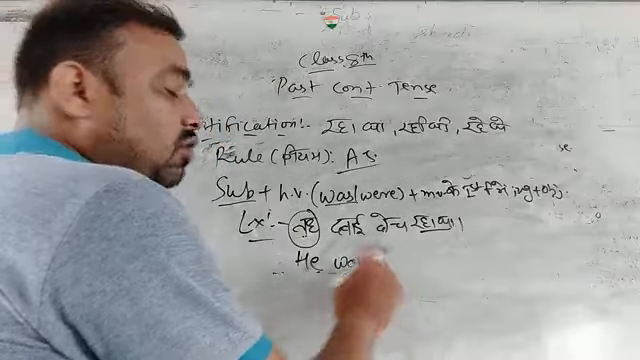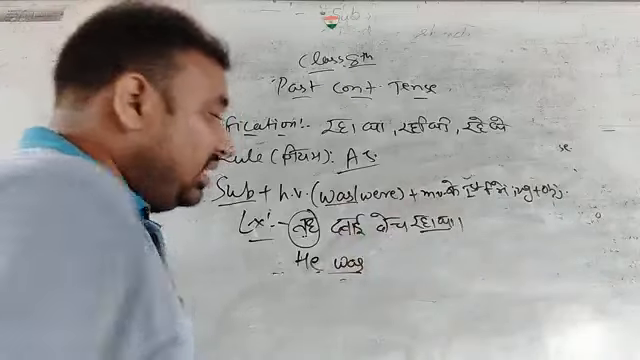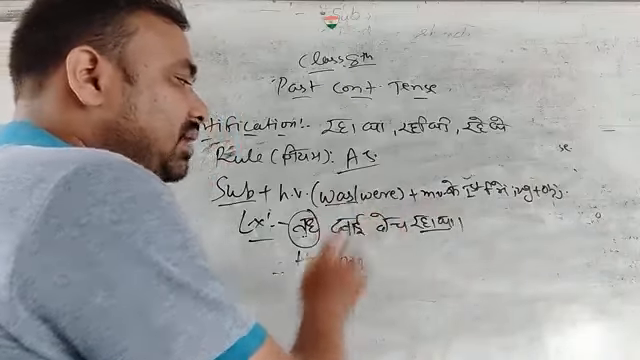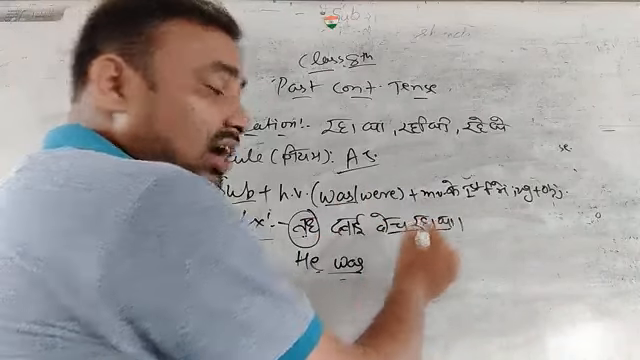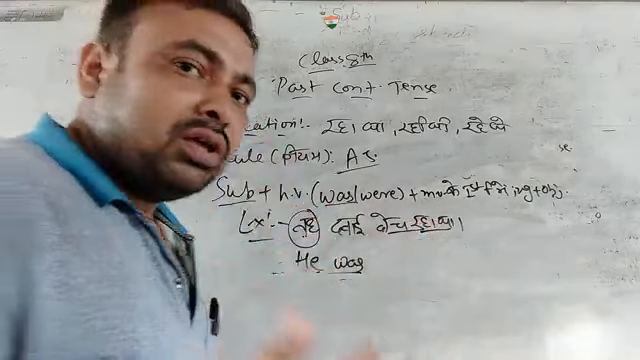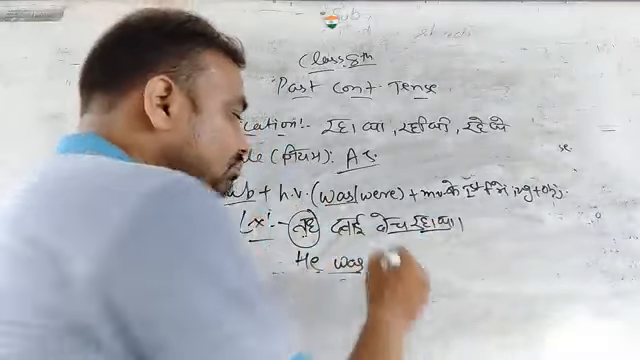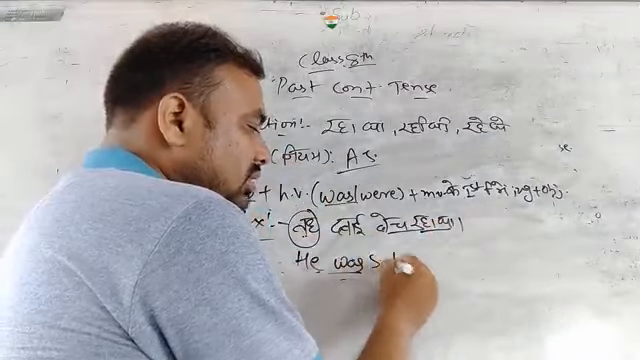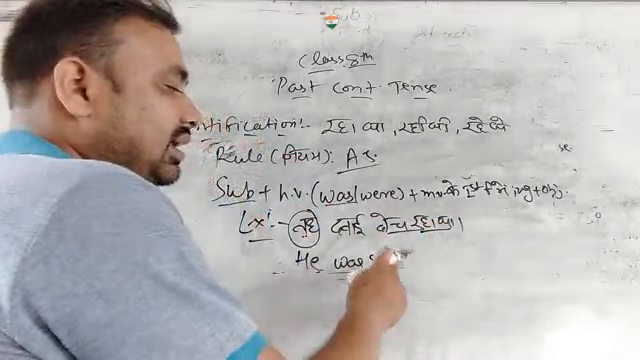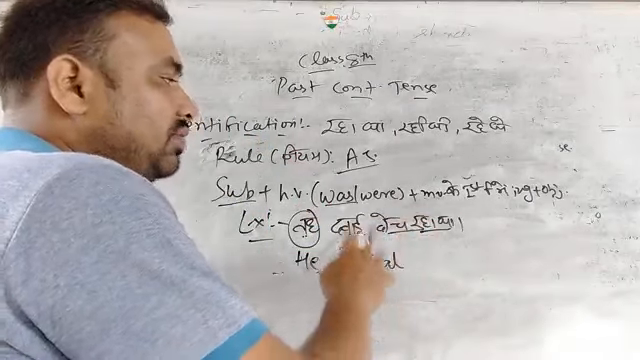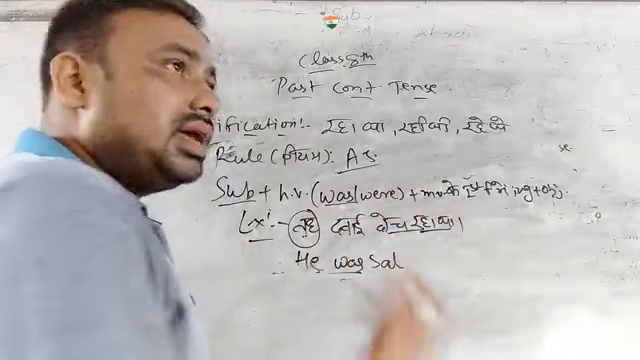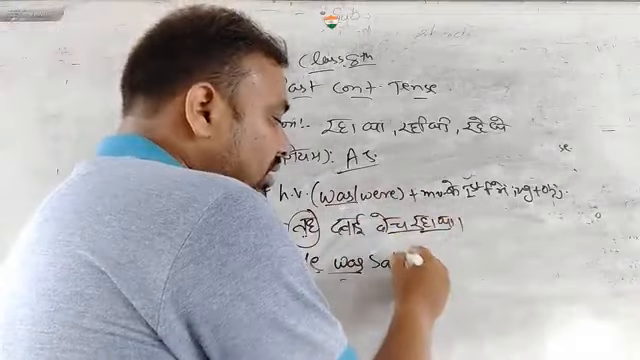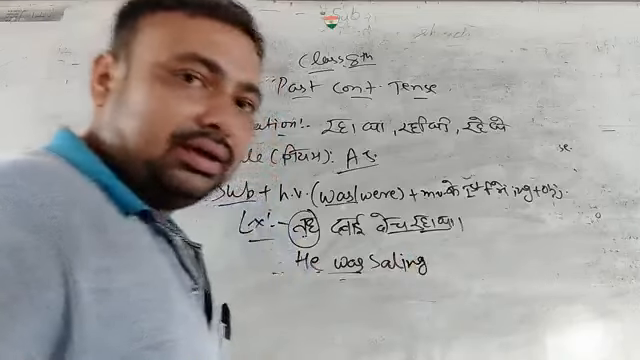Then where is the main verb? In the Hindi sentence, where is the main verb? The main verb is here at the end of the sentence. बेच रहा, बेचना. बेचना is the main verb. तो बेचना का क्या हुआ? Sell. तो it is sell, S-A-L-E, sell. Because we have to use the ing form. Okay? तो sell, in sell we add ing. So it will be selling.